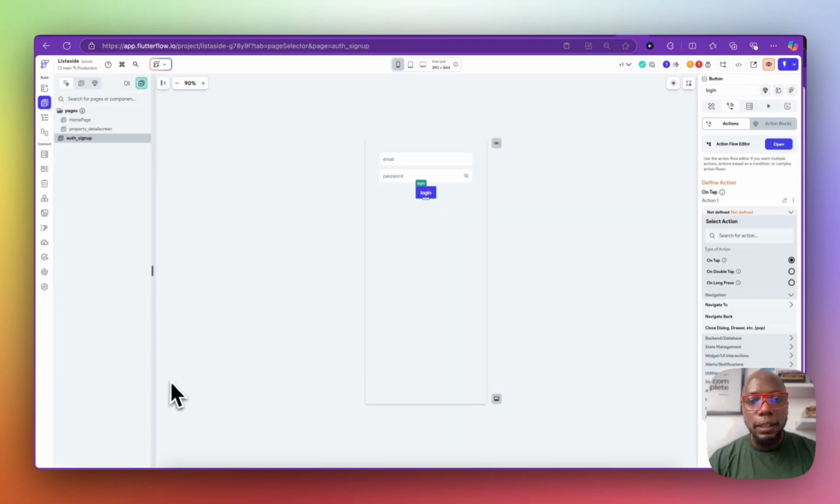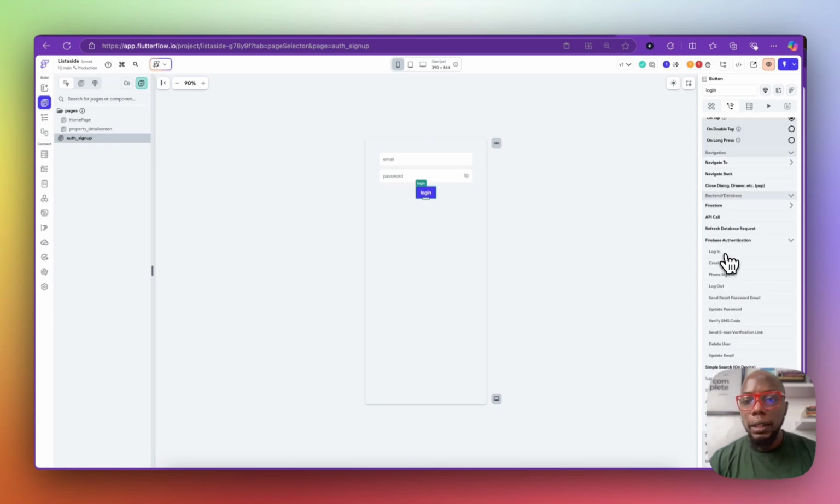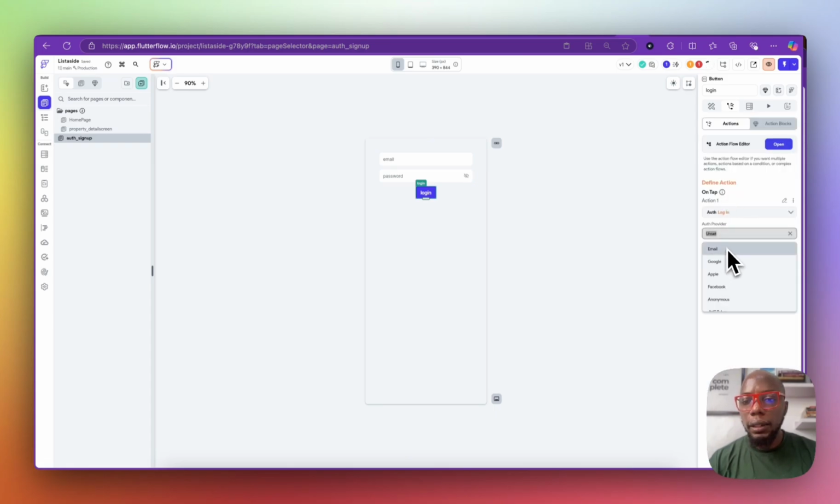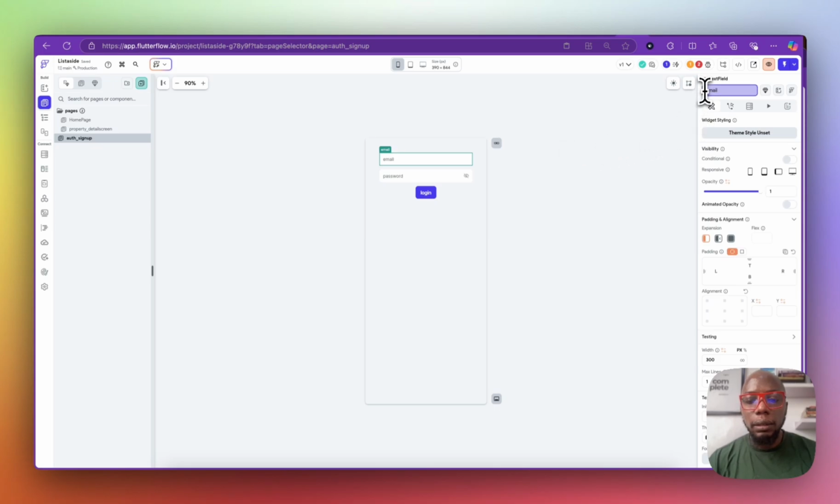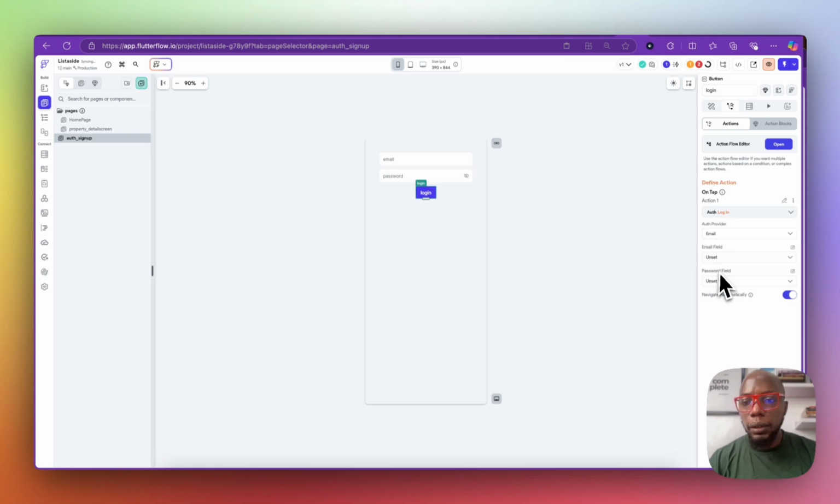Authentication, Firebase. So let's come here and authenticate with Firebase. So now we say Firebase authentication. Login, and we say email. We say email right here. So this is our login email. This is our login password. Login password, and we come here and we say login email, and it's going to be our login password.